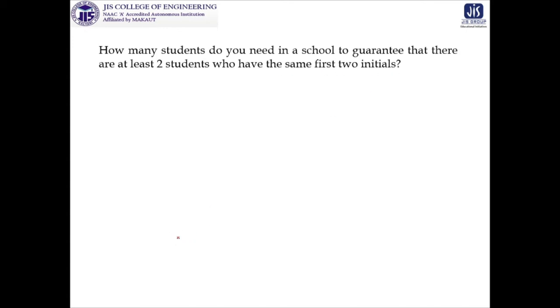So suppose there is someone whose name is Saurabh Ganguly, so initials are SG, and there is another one, suppose Rahul Dravid, so it is also having different initials. But we need to find how many students there must be in the school to guarantee that at least 2 students have the same first 2 initials.